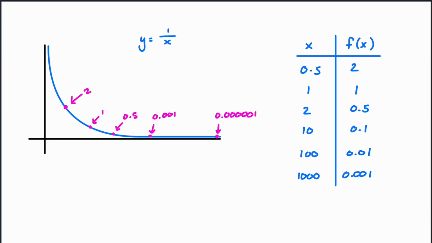We're going to go all the way out, and this number keeps getting smaller and smaller and smaller. But does it ever reach 0? That's what we're looking at. It looks like we're getting super close. This number is so close to 0 here. But does this ever actually reach 0? And that's what we're looking at with limits.